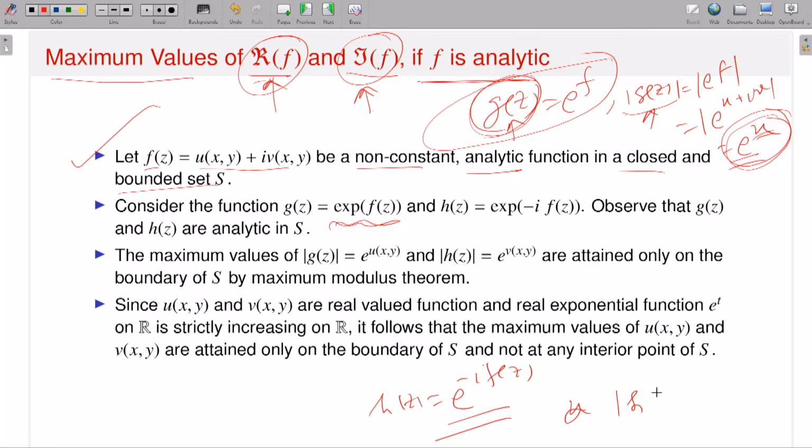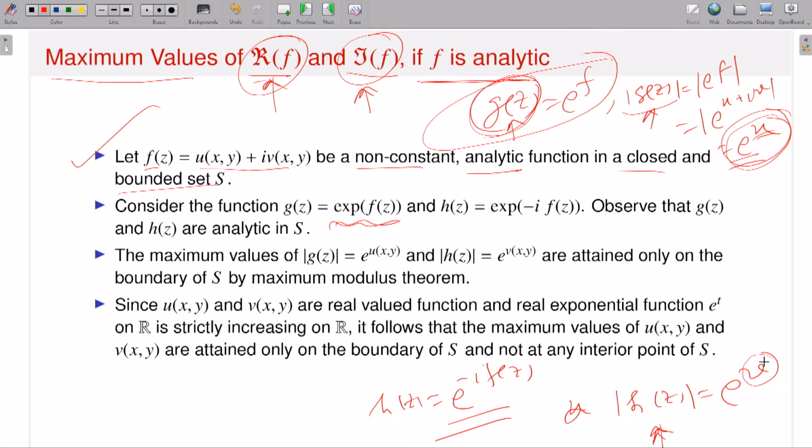Because what is the absolute value of h(z)? Then you just calculate, this should be e to the power v. And then to talk about the maximum of h, it is actually to talk about maxima and minima, so it depends on where v attains them. And v is real valued and the exponential is an increasing function. So if v attains maximum on the boundary, then h attains maximum on the boundary.